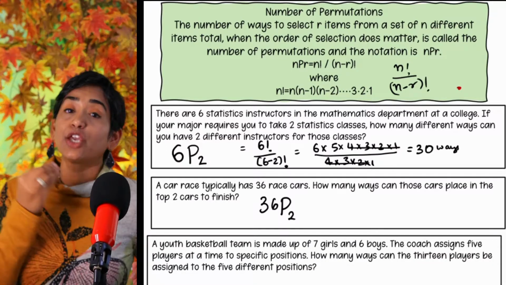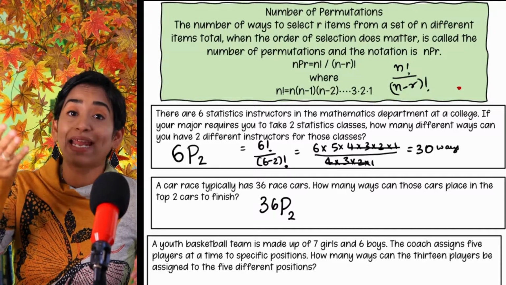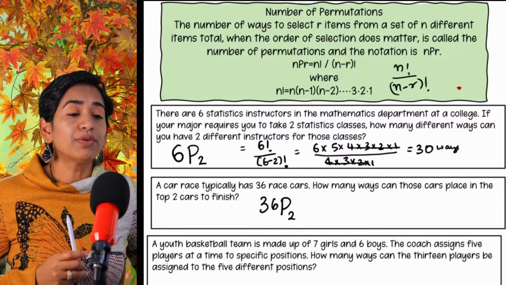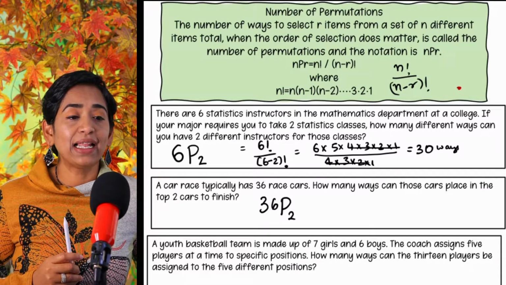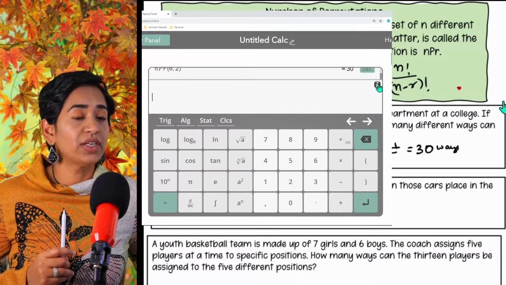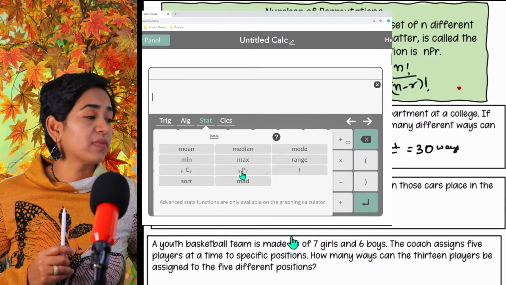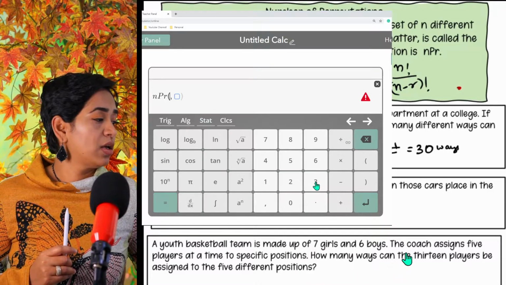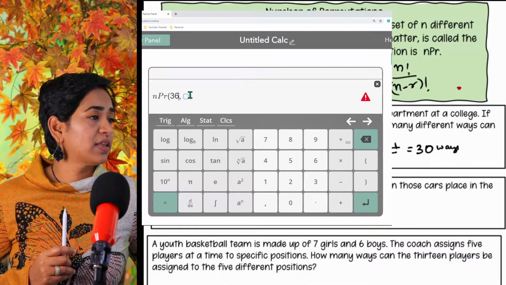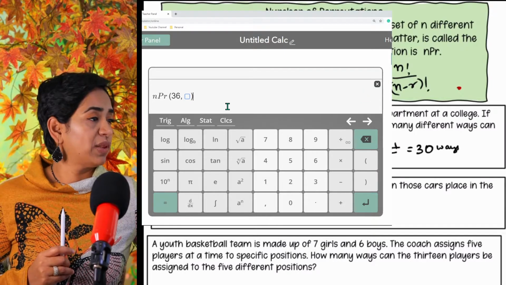Sometimes they will ask you to leave it at this notation. Sometimes they'll ask you to work it out. If they ask you to work it out, you simply go to your class calc. I'm going to delete all of this. Stats, nPr, 36, and the next one is 2.